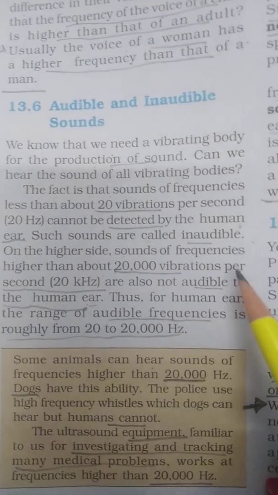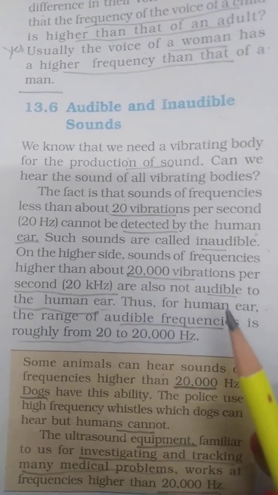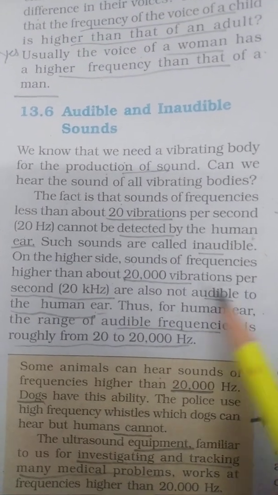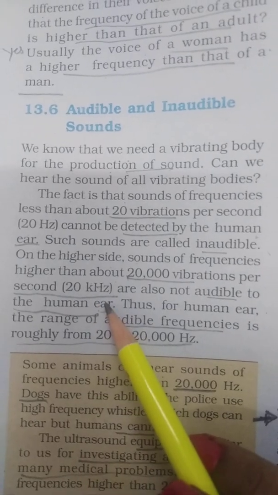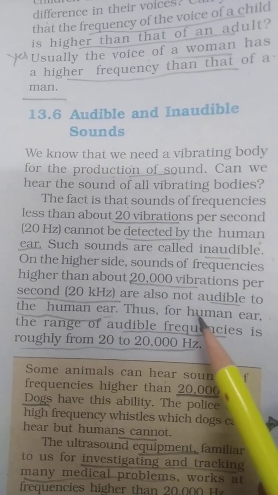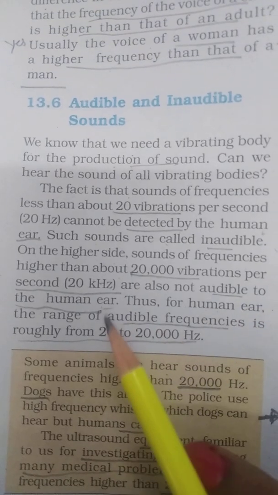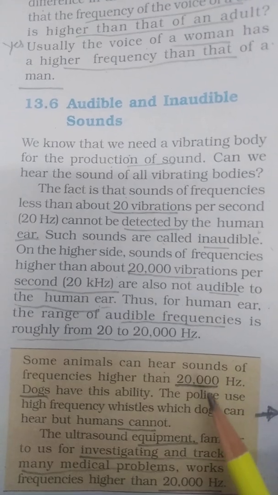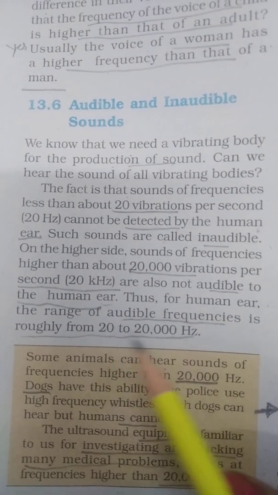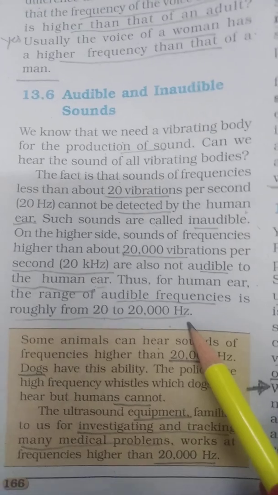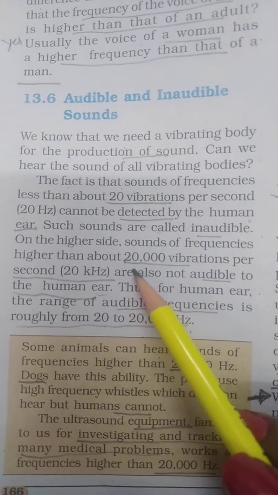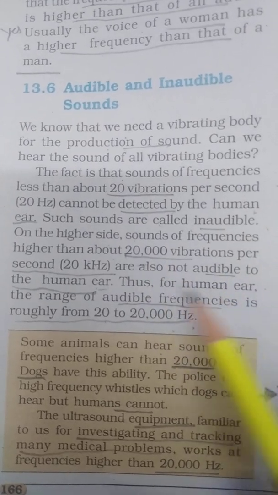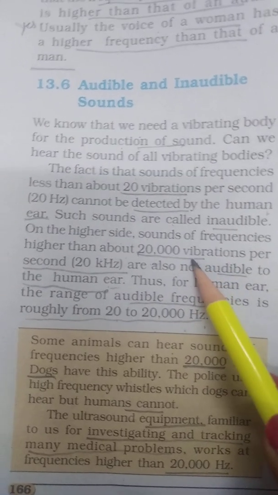On the other hand, sound of frequency higher than about 20,000 vibrations per second, or you can say 20 kilohertz, is also not audible to the human ear. So for the human ear, the range of audible frequency is roughly from 20 to 20,000 hertz. If the frequency is higher than 20,000 vibrations, we are not able to hear it.